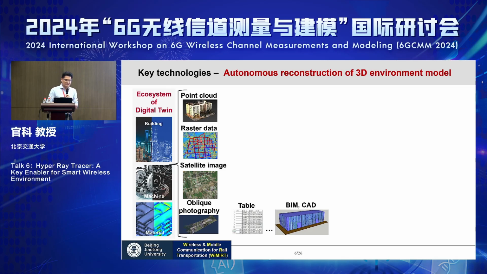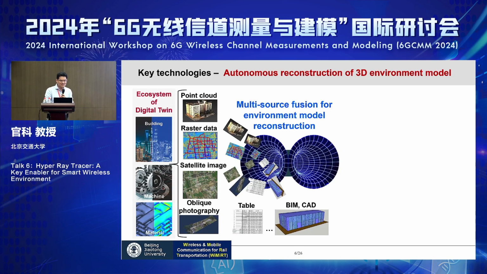And then let's talk about the 3D environment model. Thanks to the development of the digital twin ecosystem, nowadays it's different: 20 years ago, when we talked about ray tracing, mainly speaking, not many users could use ray tracing because there was no digital map or only very expensive digital maps. But nowadays you can very easily get point clouds, raster data, satellite images, oblique photography, tabular beam, CAD, and so on. There are so many diverse formats of digital maps, but the thing is they cannot work directly for ray tracing, right?